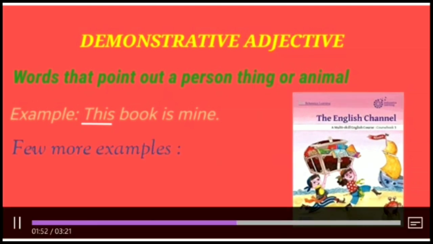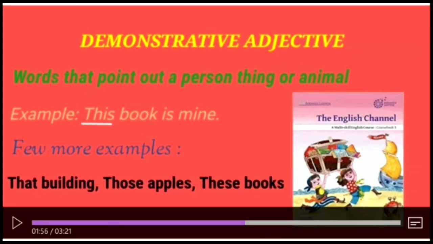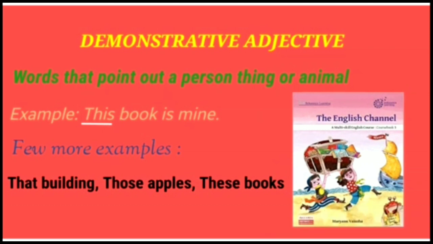A few more examples are that building, those apples, these books. So that, those, these are demonstrative adjectives. Children, be very clear. There are 4 words which are considered as demonstrative adjectives. They are this, that, these and those. All these 4 words are used to point out, to say about a person or thing or animal.